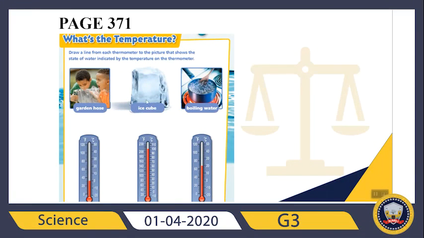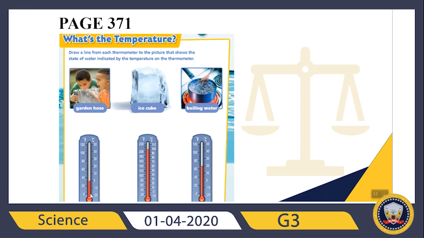Okay, right now let's check the temperatures and then let's check the pictures. What does it say? Draw a line from each thermometer to the picture that shows the state of water indicated by the temperature on the thermometer. First of all, let's check the first thermometer. You already know how you can read a thermometer, right? On the left side, you can see degrees Celsius, but on the other side, you can see degrees Fahrenheit. So, let's check degrees Celsius right now.